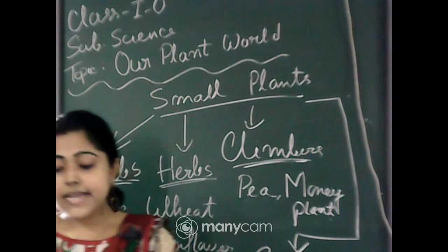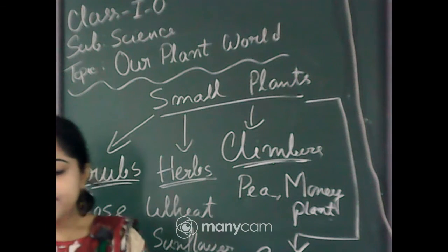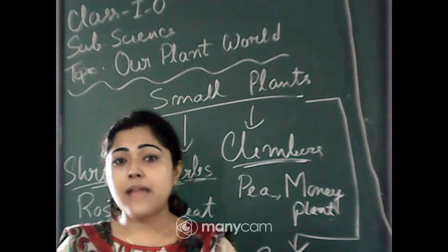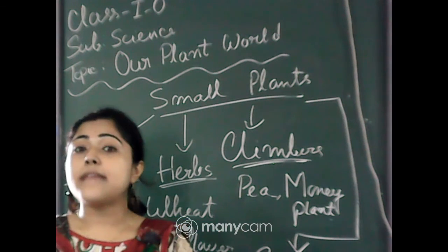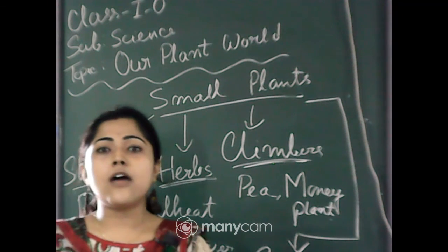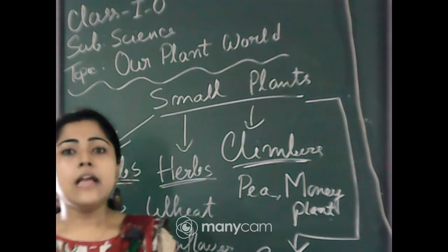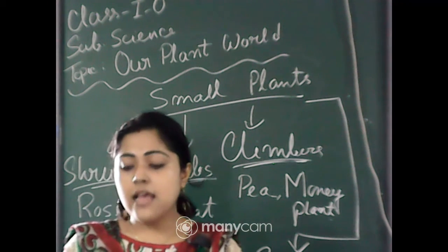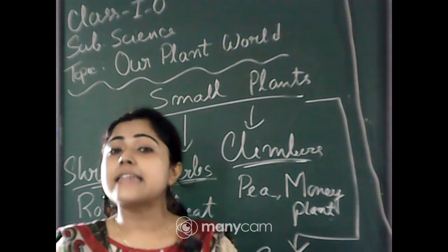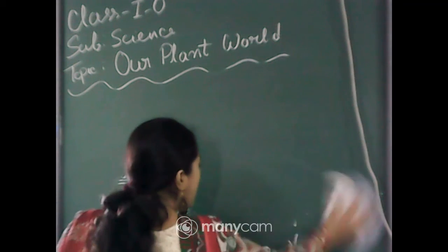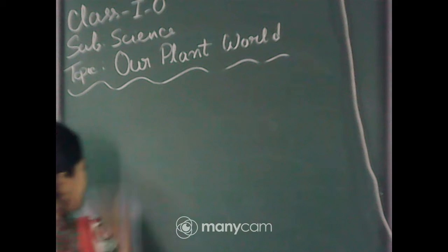So lotus grows in water, and there are plants that can grow in the desert only. And we can see the desert area only in Rajasthan, right? So if we go there, we can see those plants in the desert, and that is cactus. Okay, I am erasing these small plants, and hope you all understand about the small plants, right?